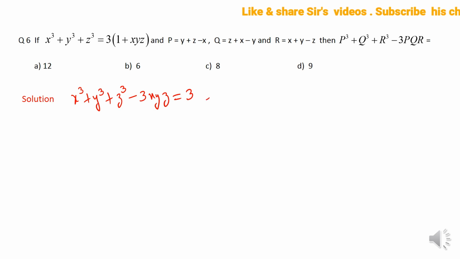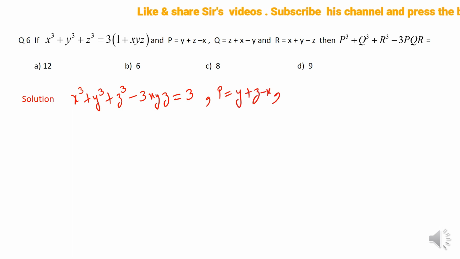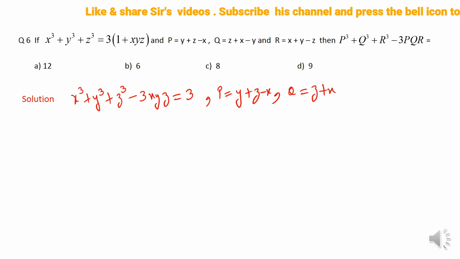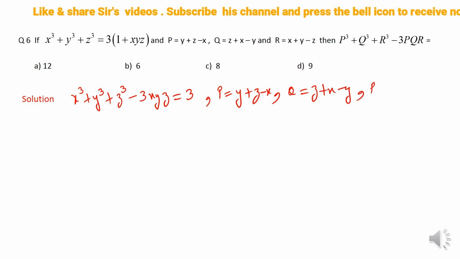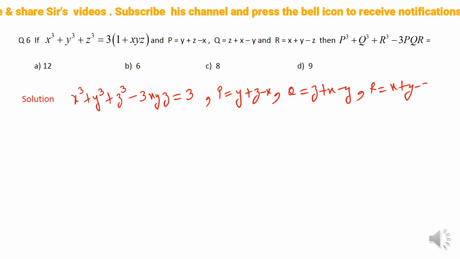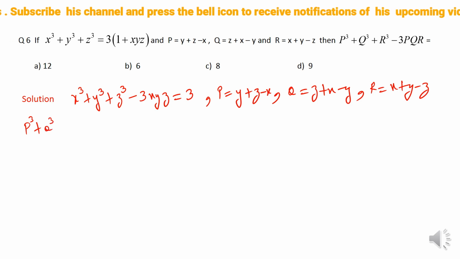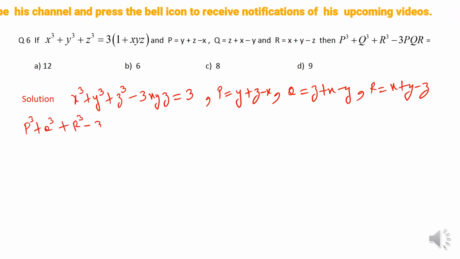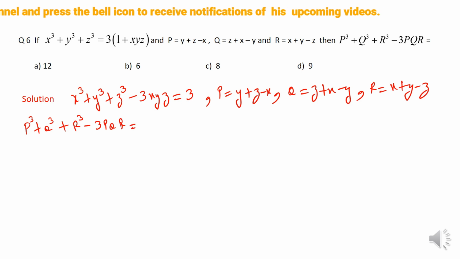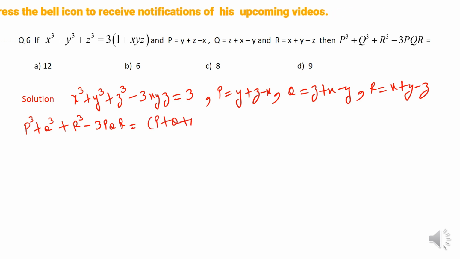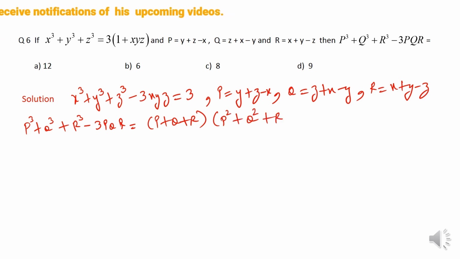Now p is given to me as y + z − x, q is z + x − y, and r is x + y − z. Fine. I am required to find the value of p³ + q³ + r³ − 3pqr, which can be written as (p + q + r)(p² + q² + r² − pq − qr − rp). I have just used the same identity.